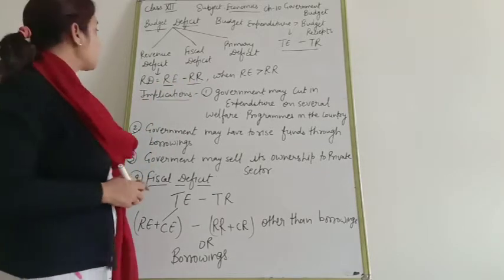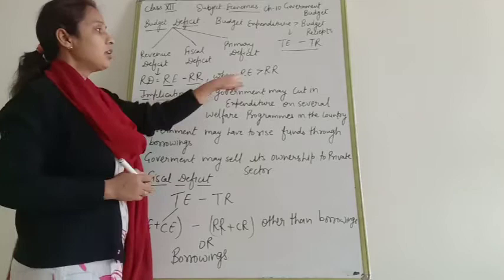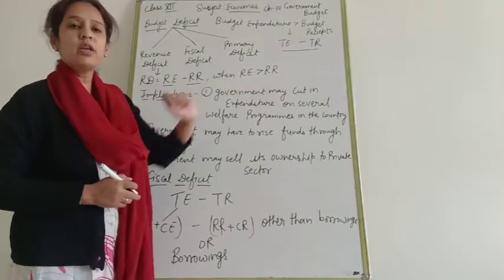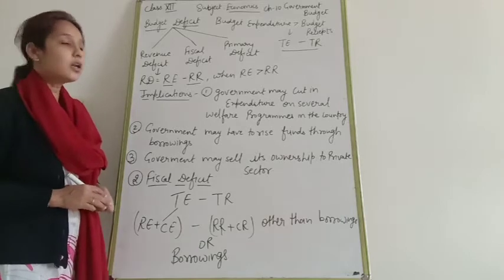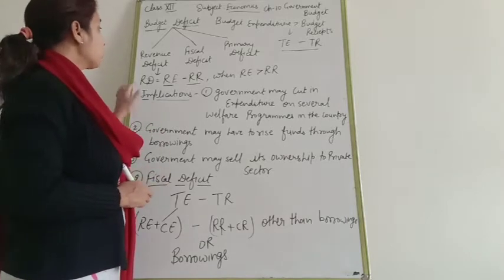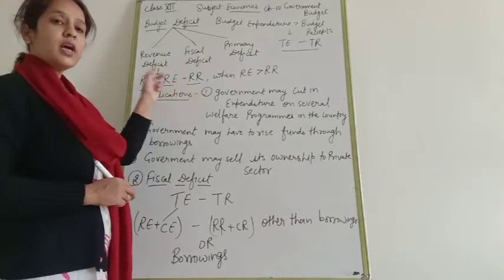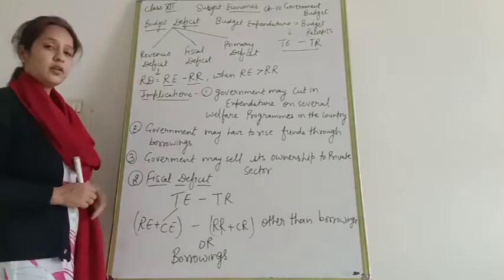When will it be revenue deficit? When revenue expenditure is greater than revenue receipts. RE means revenue expenditure, RR means revenue receipts. The difference between both of them is known as revenue deficit.